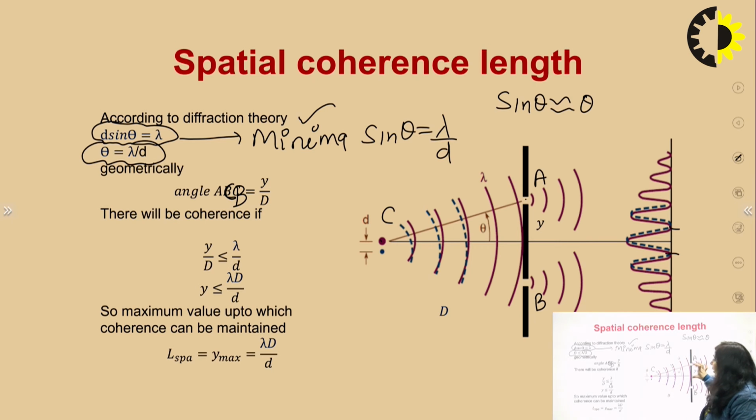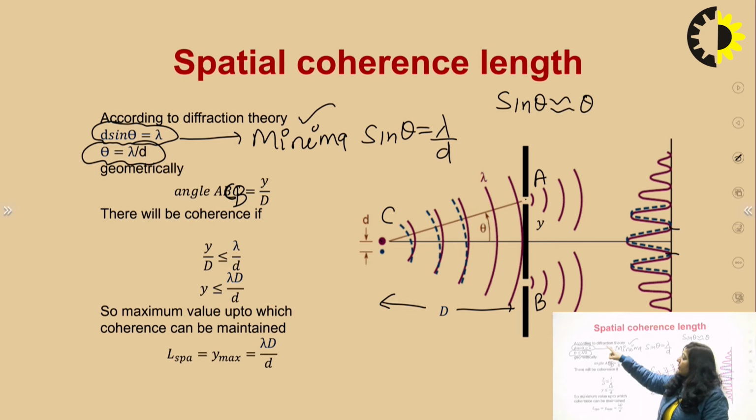If the arc is Y and this distance is D, you can also write this angle as Y upon D. Now if Y upon D is less than or equal to lambda by d, then you will have perfect phase relationship.